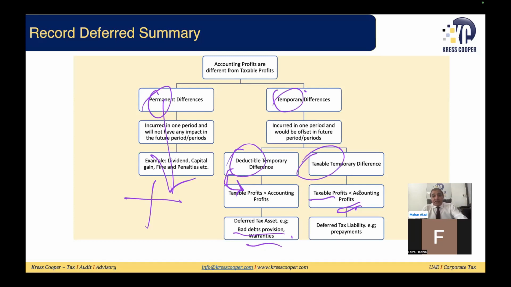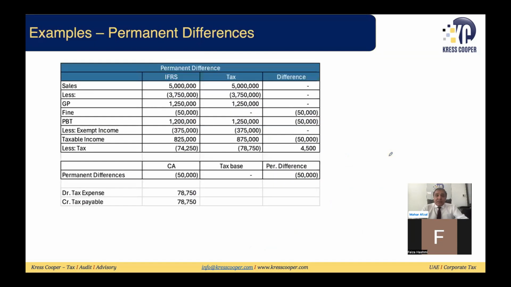So just look into these examples as we discuss. Just look into this example. In this example, I have shown permanent differences. I have shown fines and penalties. Rest everything is the same. The tax period is the same, the IFRS income is the same, COGS is the same. So fines are there. Fines have been claimed as per IFRS, and they have reduced the accounting profit by 150,000.